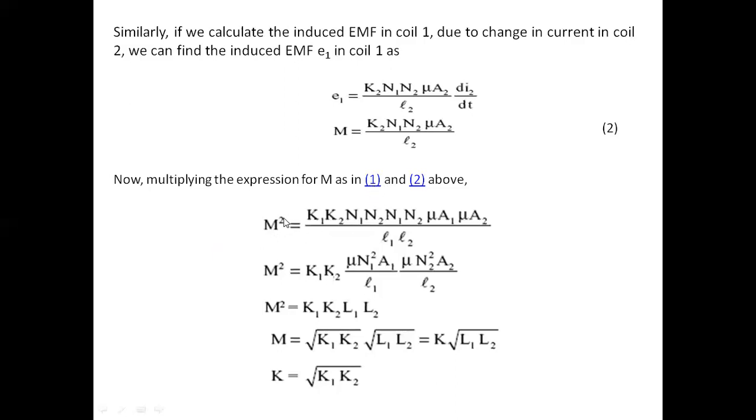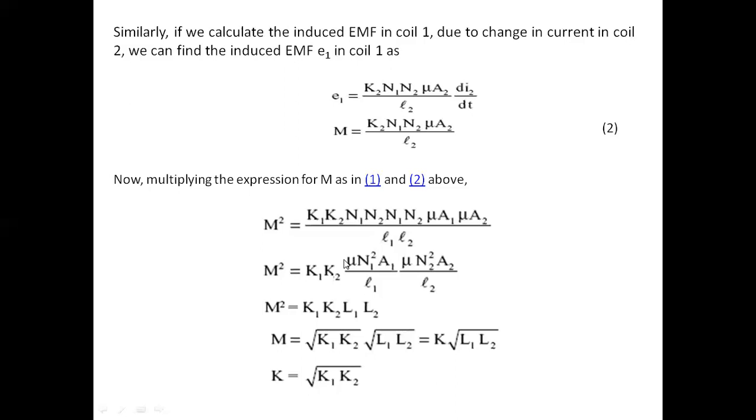Now M square equal to, take K1 K2 to one side, then mu N1 square into A1, and mu again, mu square only, mu N2 square into A2 by L1 L2.